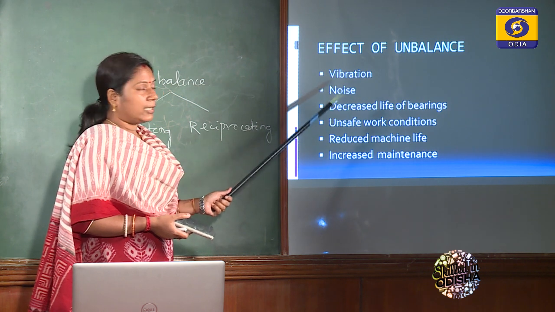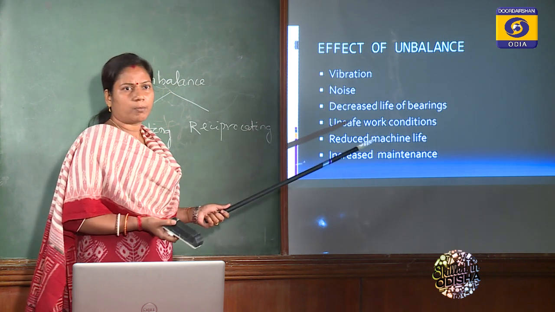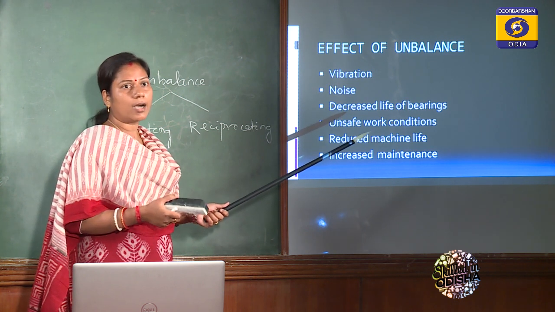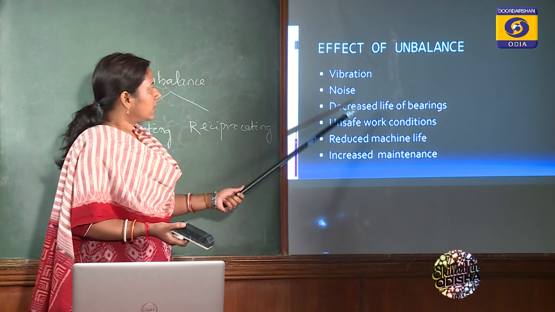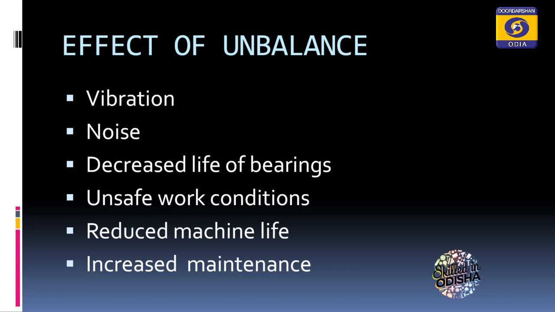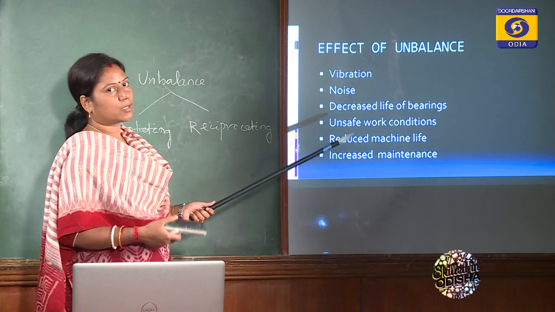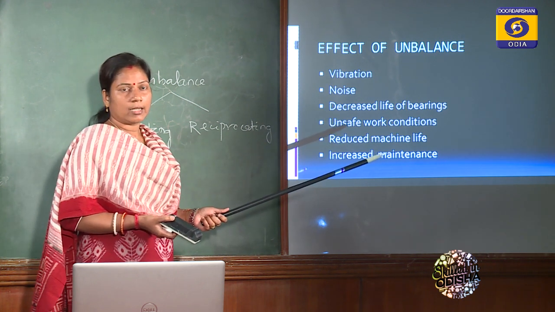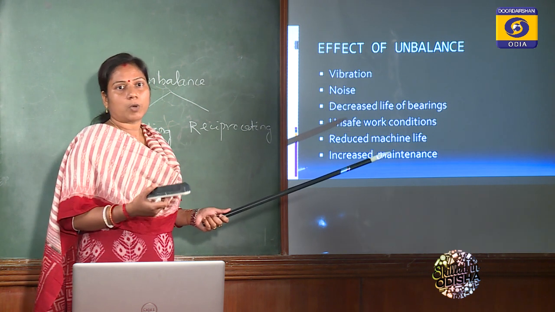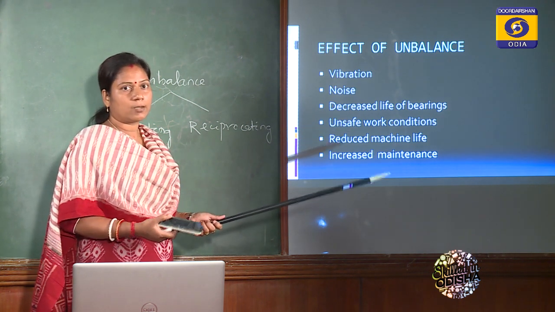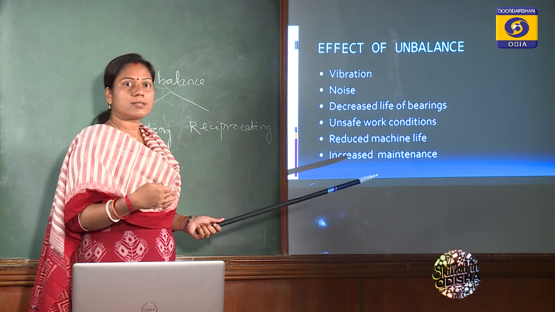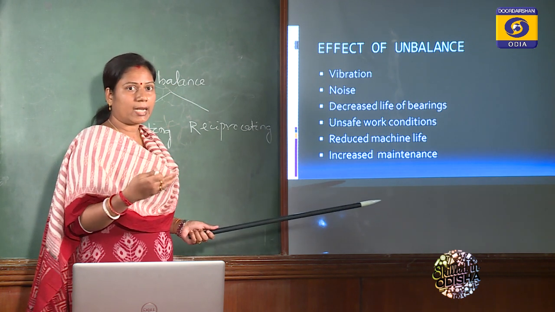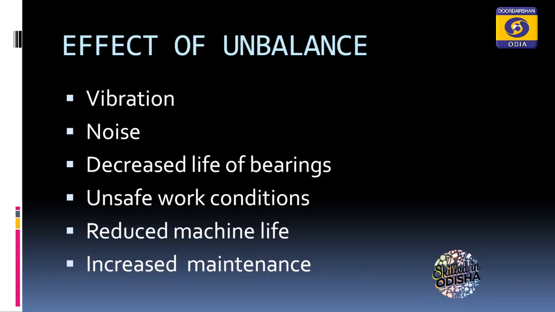So different parts of the machine, that may be bearing or other parts, will be affected, or the life of those parts will be decreased. Definitely there is decreased life of bearings, and that will reduce the machine life. As the life of different parts will be reduced, that will reduce the life of the machine. And when there are defects in the parts, we will go for maintenance, and as the machine will require maintenance again and again, that's why I have written increased maintenance.